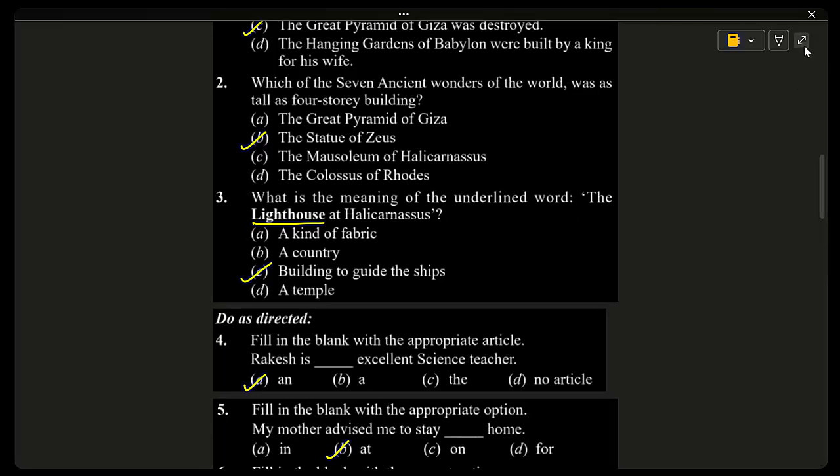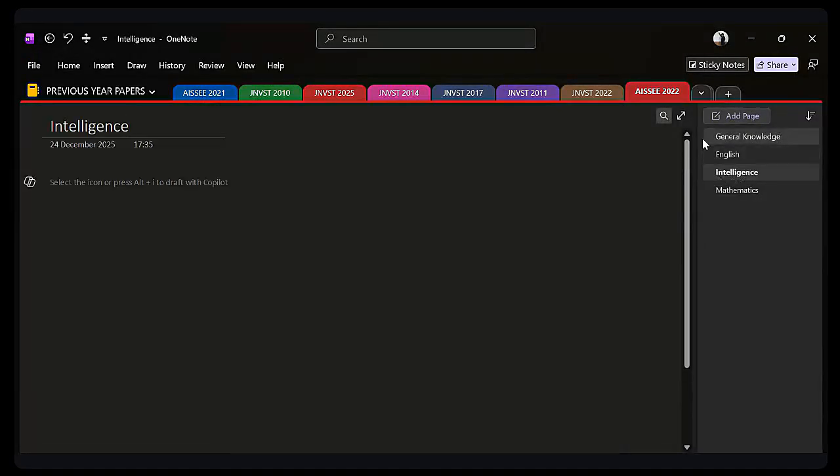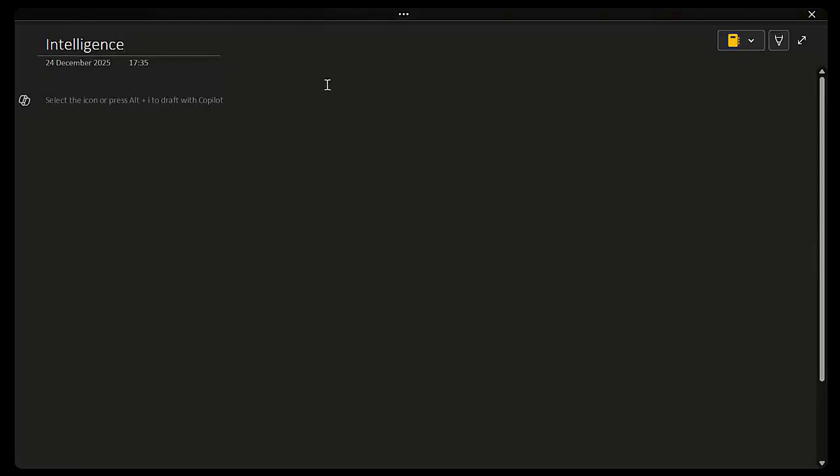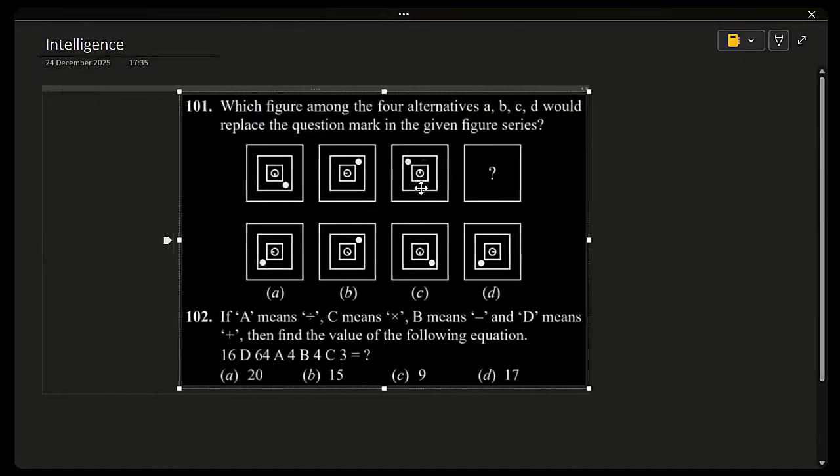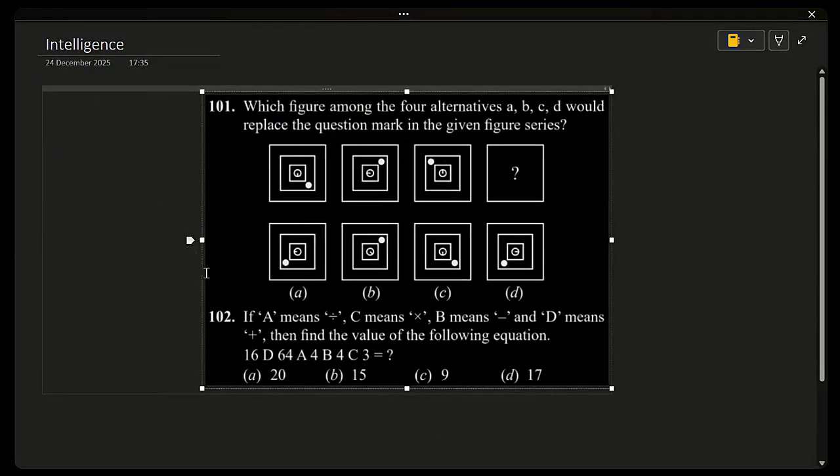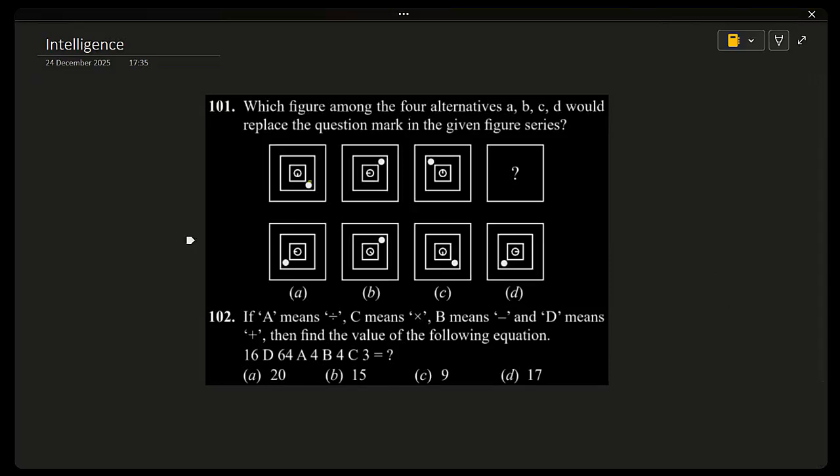Okay, intelligence questions. One, one. Which figure among the four alternatives A, B, C, D would replace the question mark in the given figure series? So first of all, what is happening to the dot? So the dot is here, here. So slowly it is moving in anti-clockwise direction. So one step each time.